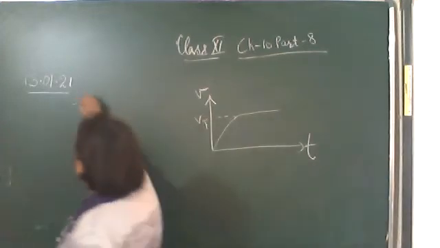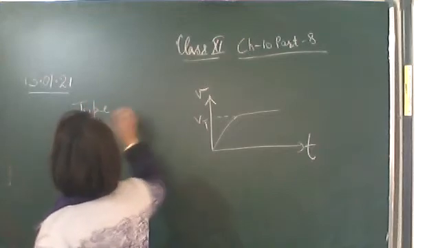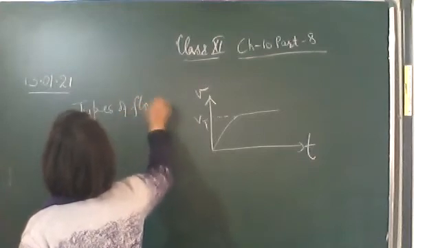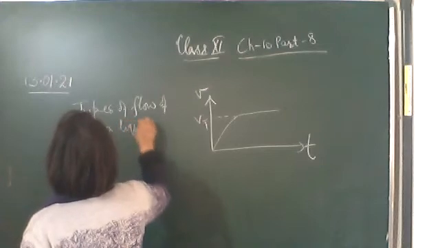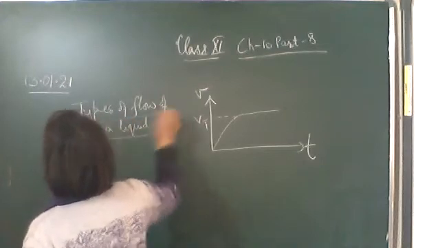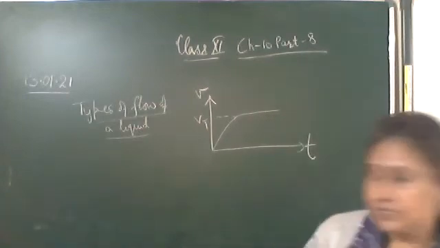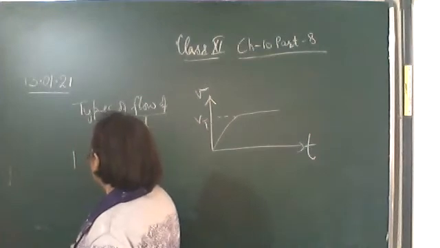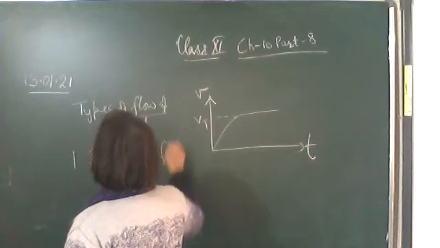Next is the types of flow of a liquid. Okay, first we'll discuss streamline flow of a liquid.